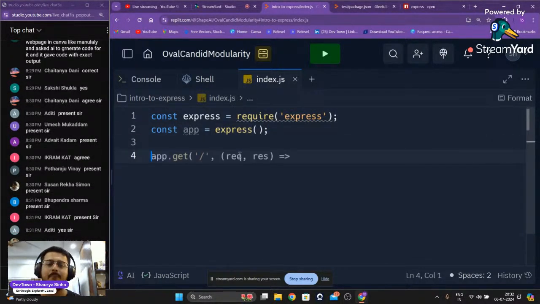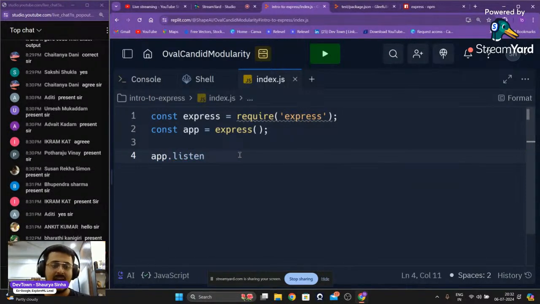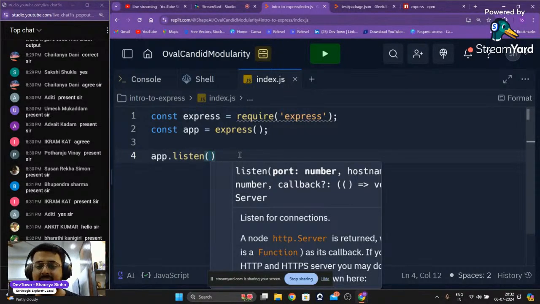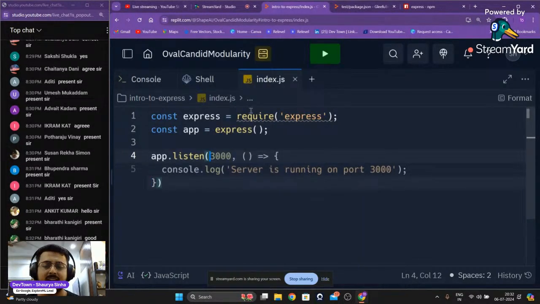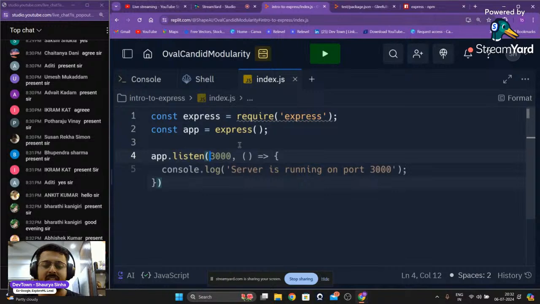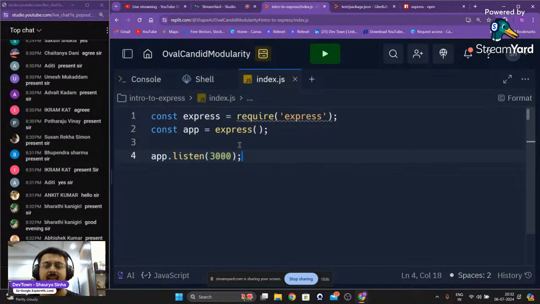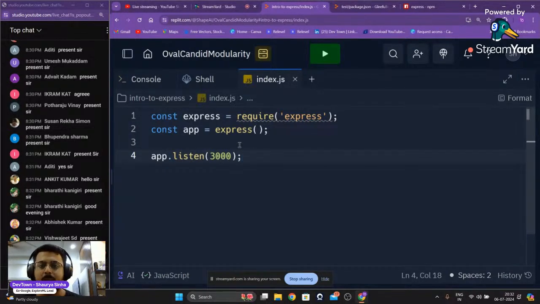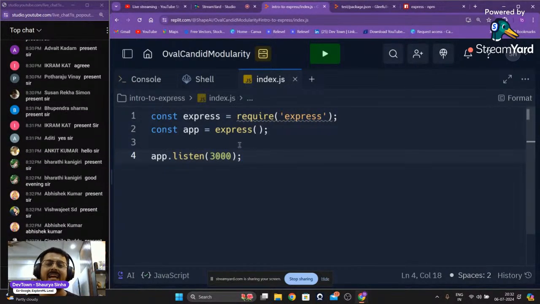Okay, to make that happen, you have app.listen. App.listen. Now, where should I be listening? I should be listening at a certain port, right? So I'll be listening on the port 3000, guys. Okay. So what is going to happen right now is that once I start running my particular code, my app, that is my backend code that is present inside of the server, will start listening to a port.